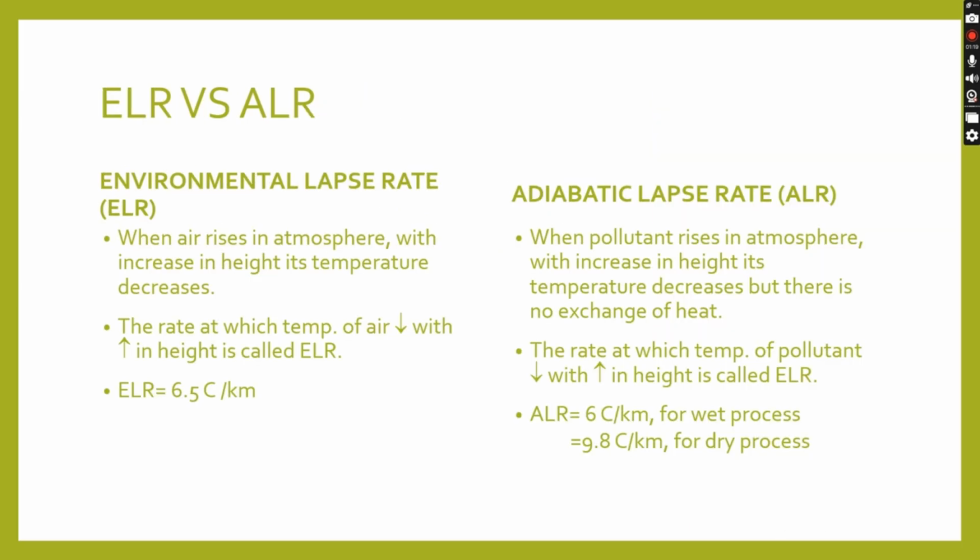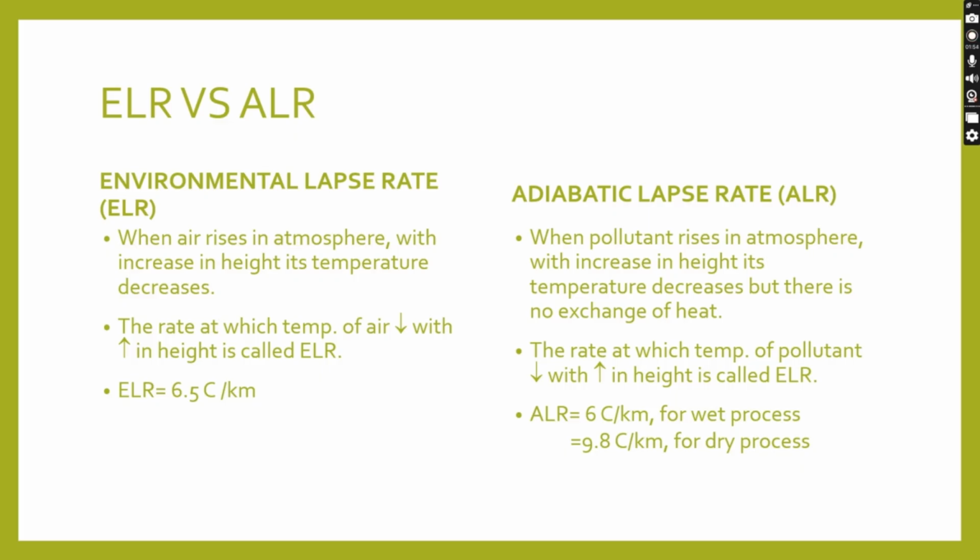Now let us see ELR versus ALR. What is the difference between both of them? ELR means environmental lapse rate. When air rises in the atmosphere with increase in height, its temperature decreases. Hence, the rate at which the temperature of air decreases with increase in height is called ELR. ELR as given is 6.5 degrees Celsius per kilometer, whereas adiabatic lapse rate ALR is when pollutant rises in atmosphere.